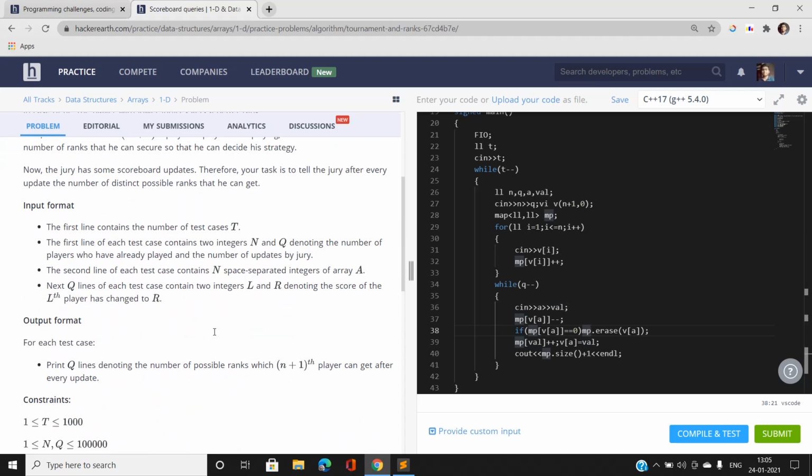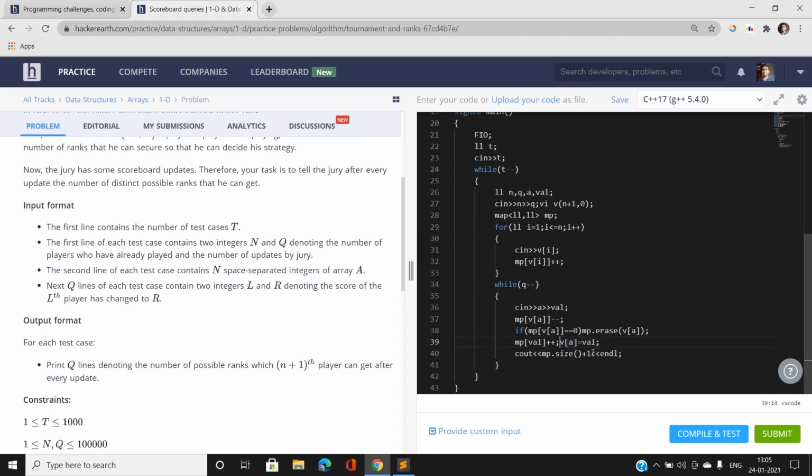We are going to change the value at that position to some random score, and we are decreasing its count in the hash table, and if the count goes to 0 we are removing this entry from the hash table. We are adding the modified value to the hash table, and we are changing the entry in the vector to our new value.